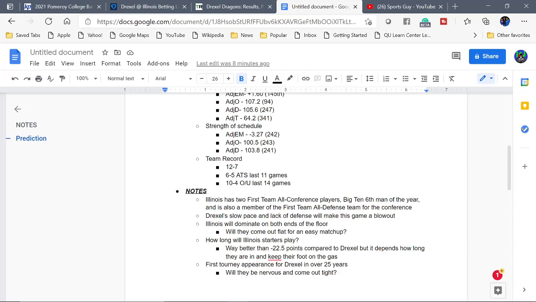But also, on the reverse side of things, this is the first tournament appearance for Drexel in over 25 years. So, man, they could come out tight. They're playing one of the top teams in the country. Obviously, they've got nothing to lose. There's no pressure, they can just go out and play loose. But still, being in the tournament after not making an appearance for that long, that's a lot of pressure still, okay? So Drexel could come out tight and just absolutely get demolished, all right?